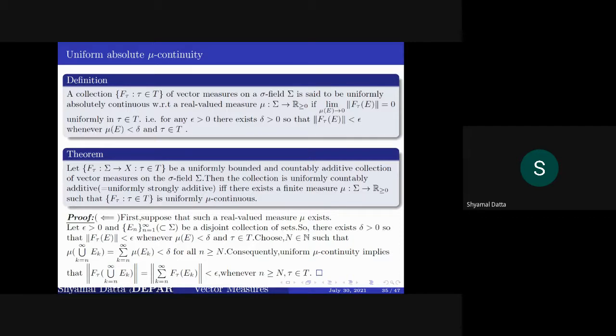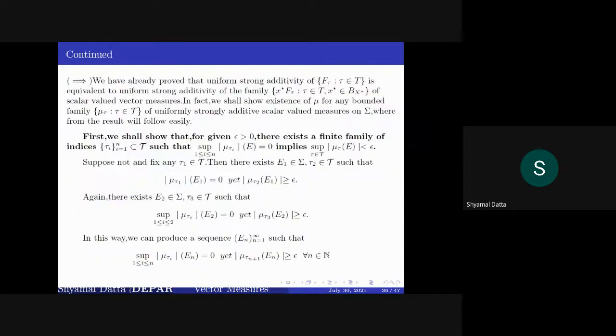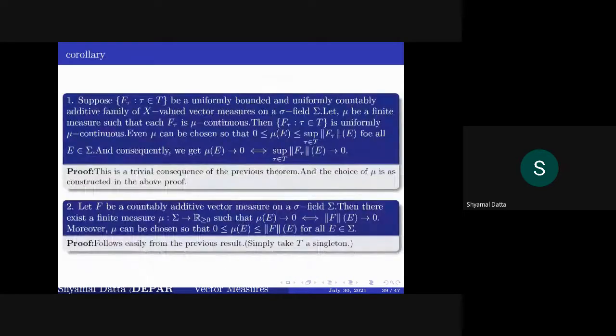This proof is also highly non-trivial, and I will not present it, so I'll skip this one.